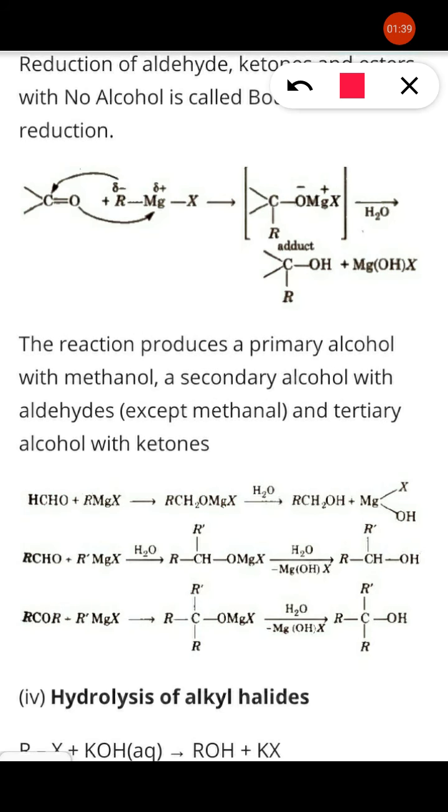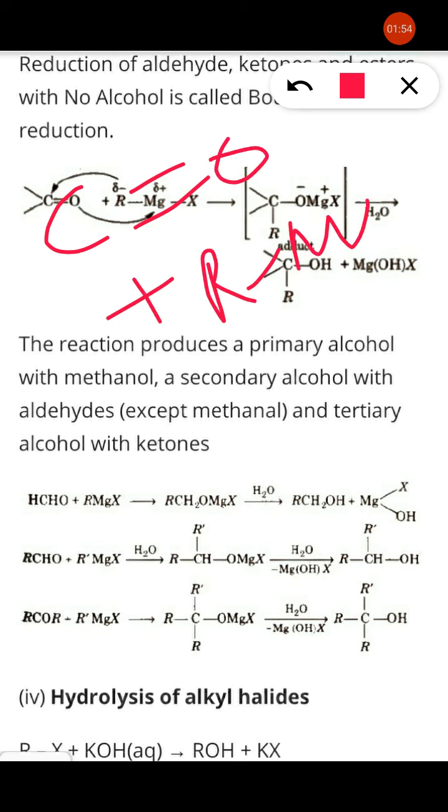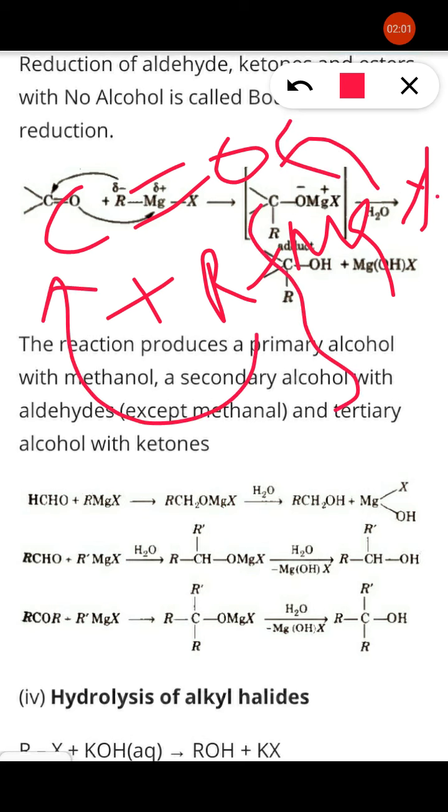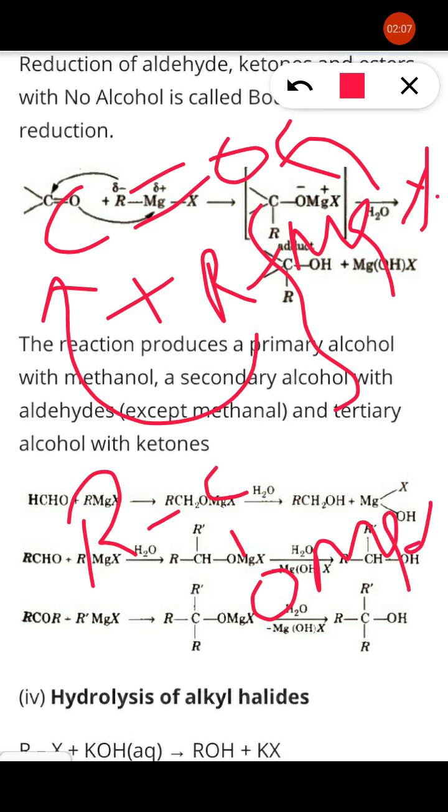Now see, same here as we discussed organometallic compounds in the previous chapter, that is haloalkane, haloarene. There is a carbonyl compound. As we discussed, carbonyl compound means C double bond O. Whenever it reacts with organometallic, that is RMgX, R always makes a bond with carbon and MgX is bonded with O to form an intermediate, that is R-C-O-MgX. That is an intermediate formation.